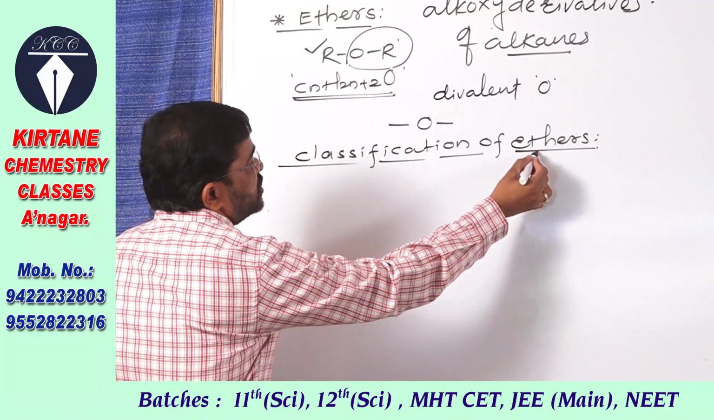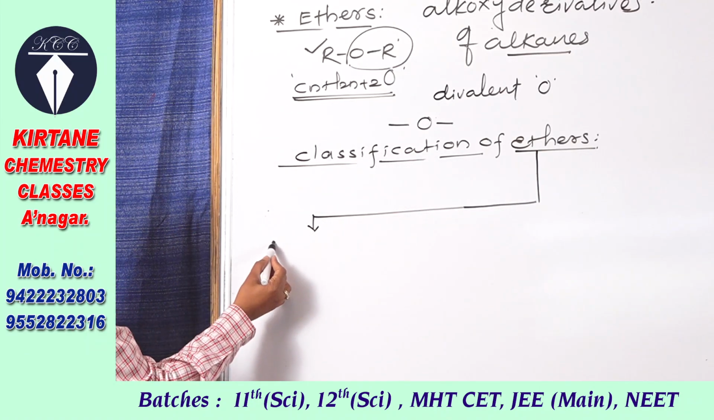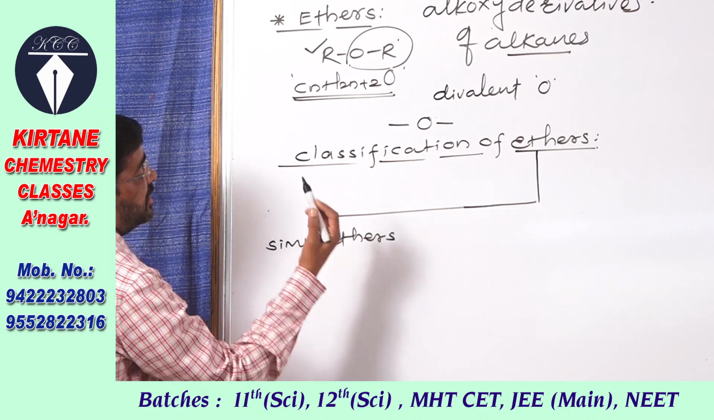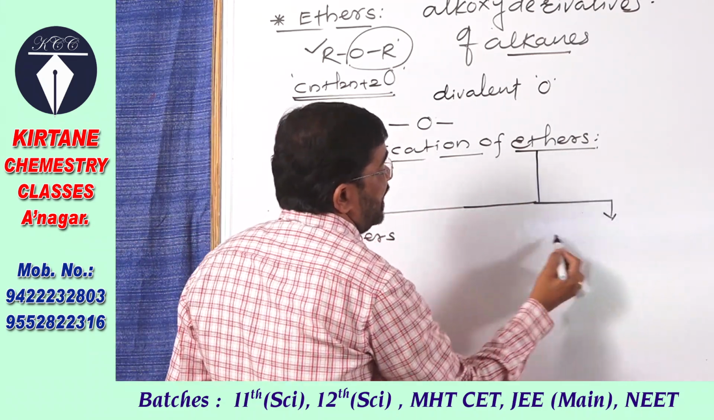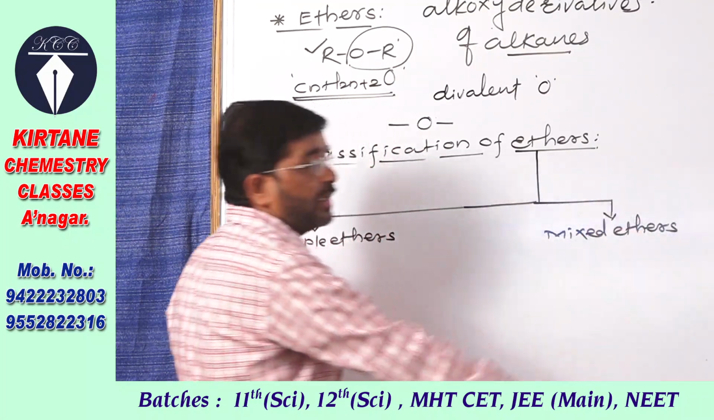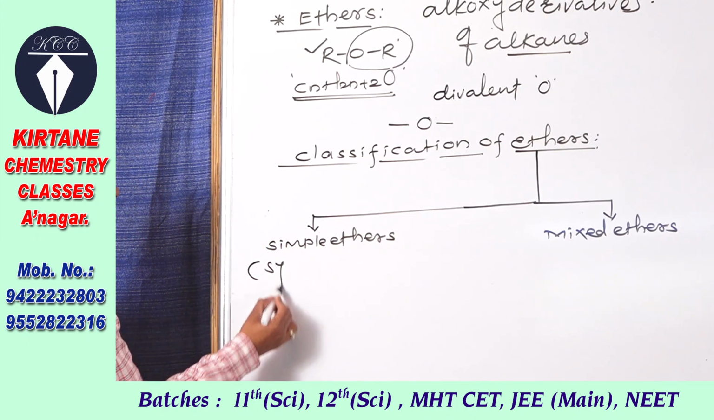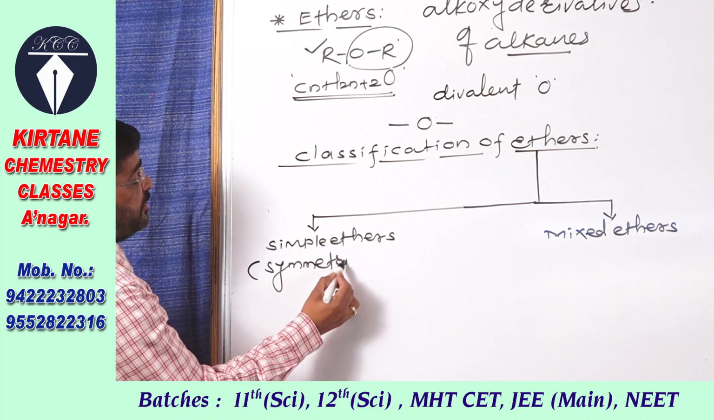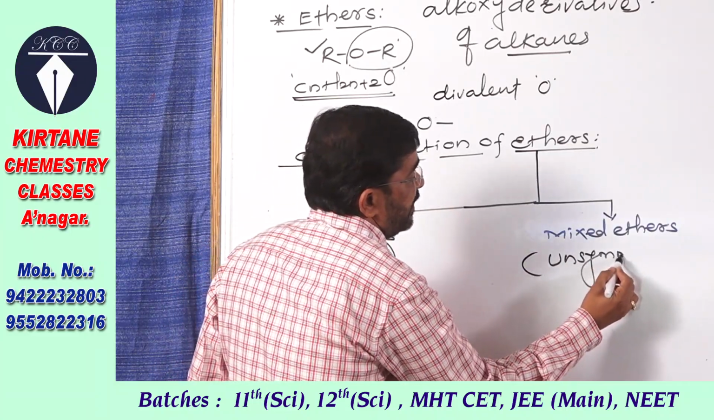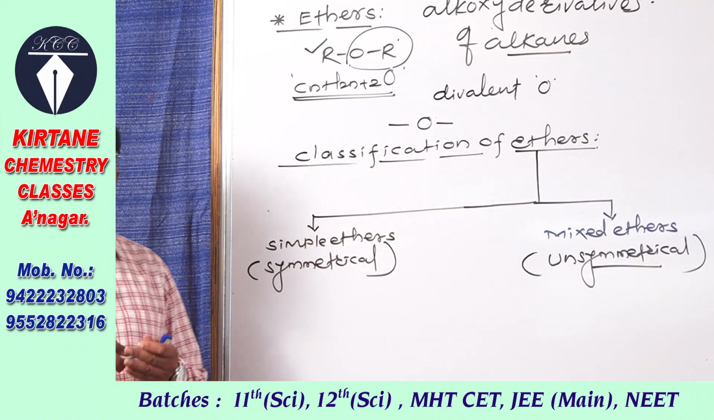of ethers. And here see, simply we can write the classification of ethers like this, that is the simple ethers, and second type of ethers are mixed ethers. Okay, simple ethers are also called symmetrical ethers, and mixed ethers are called unsymmetrical ethers. So symmetrical, simple.